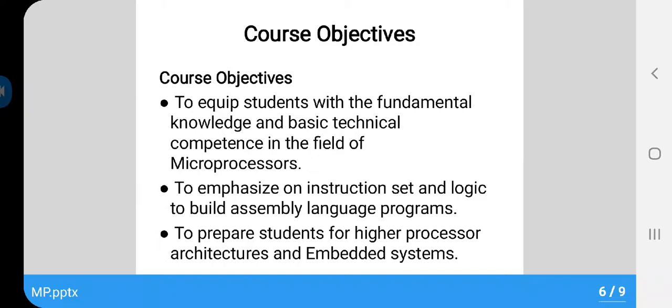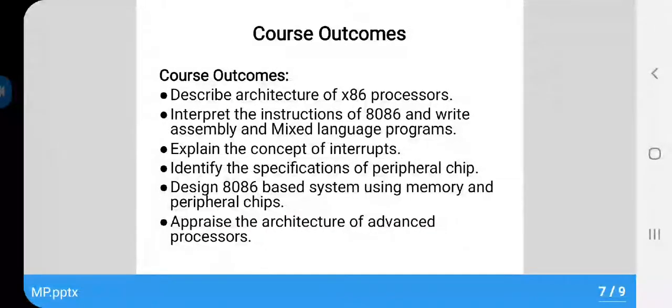Once we complete the course, the students will be able to describe the architecture of the 8086 processor, 80386 processor, and 80486 processor.